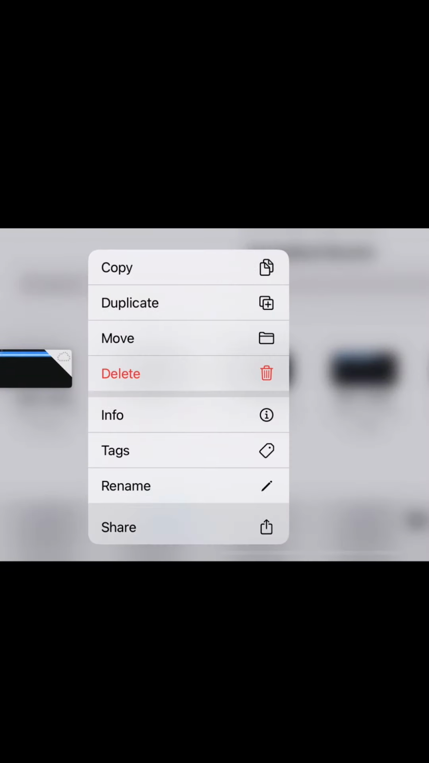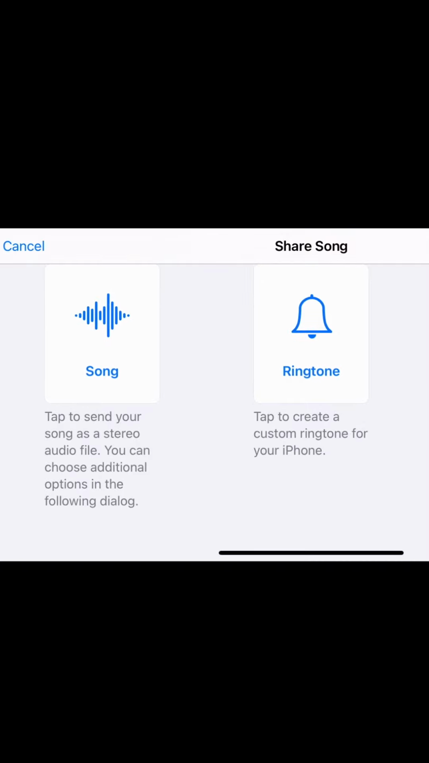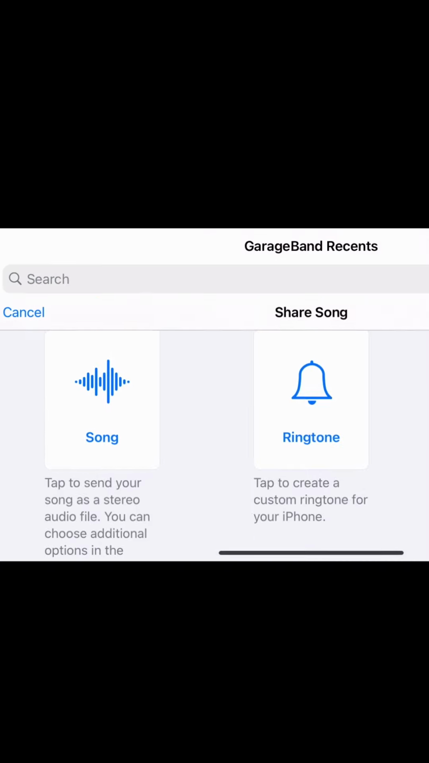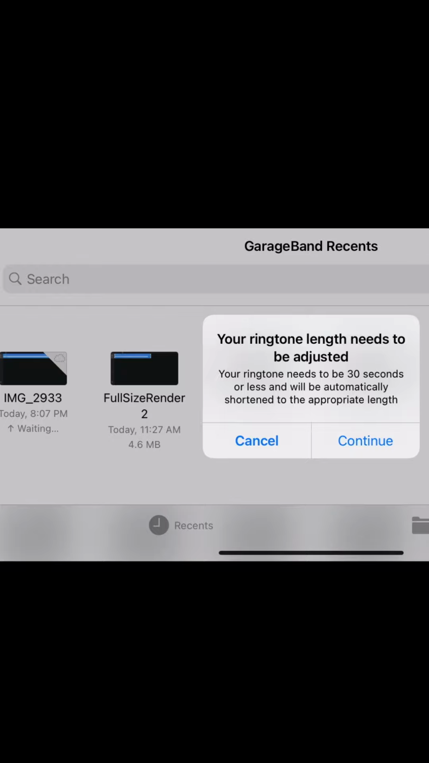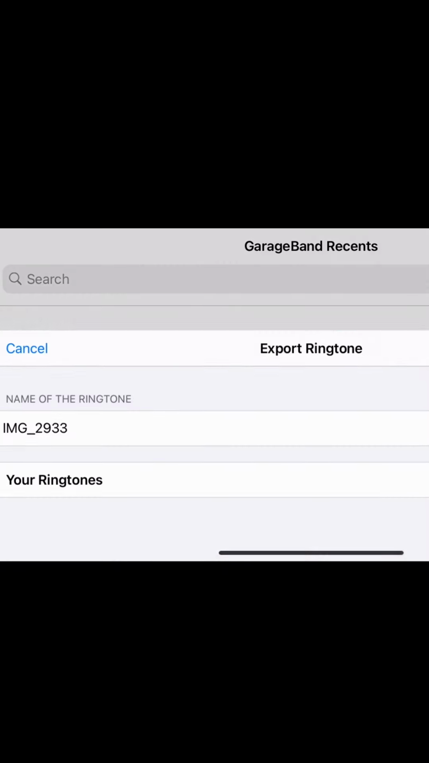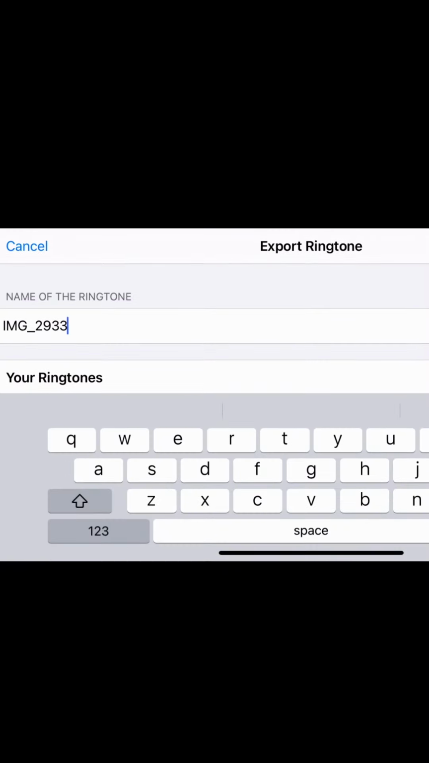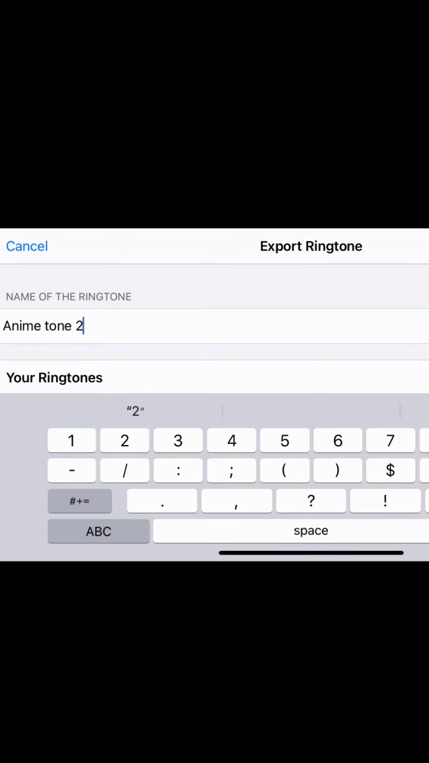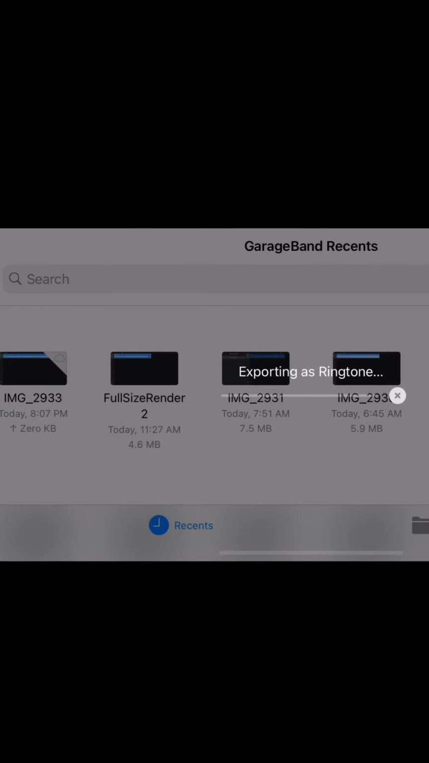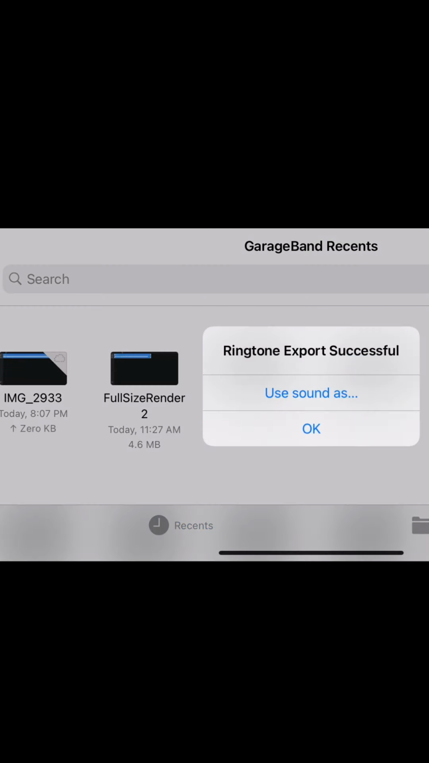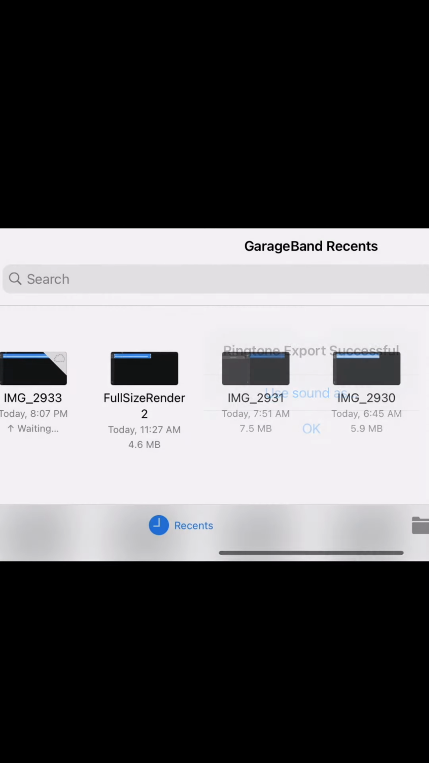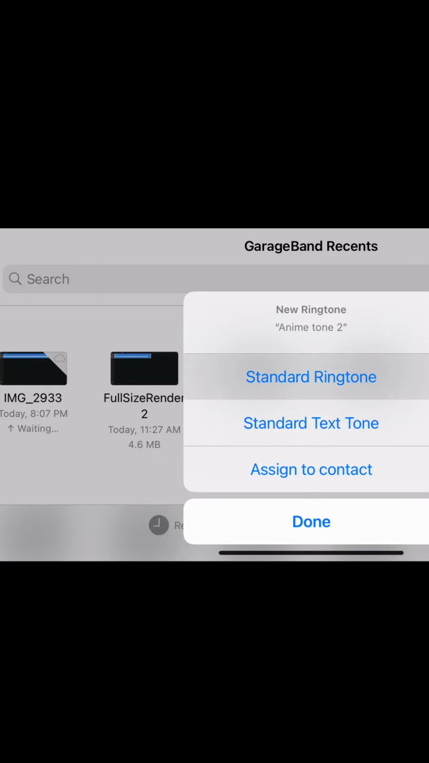Click Share, Ringtone. Click that. Continue. Here you can rename the ringtone as anything you want. I'm going to do anime tone number 2. Excellent. Use sound as standard ringtone.